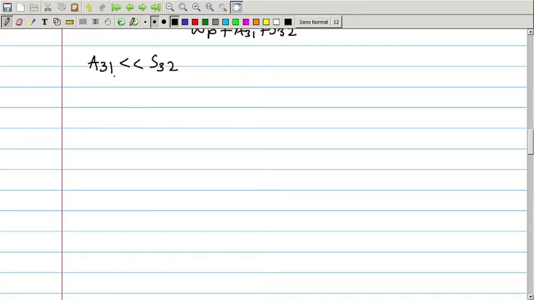And because of that, this term is very small, and therefore we modify the equation for N3, and we can write N3 is equal to Wp upon Wp plus S32 into N1. Let us call it equation number 6.